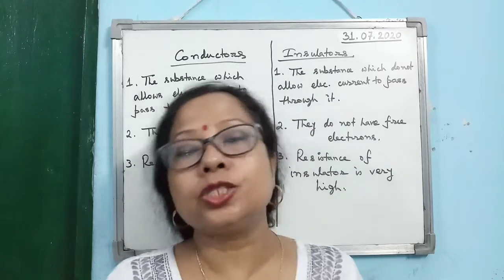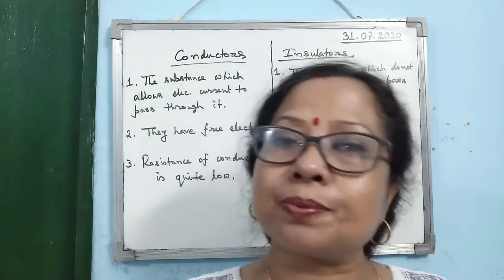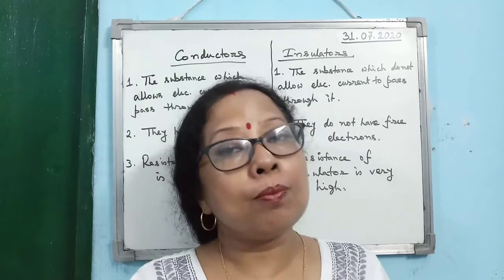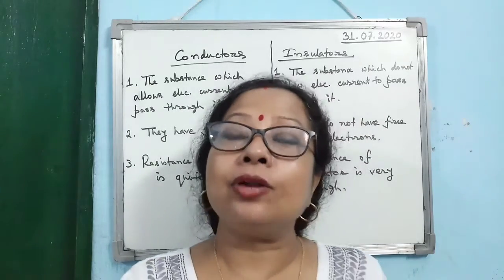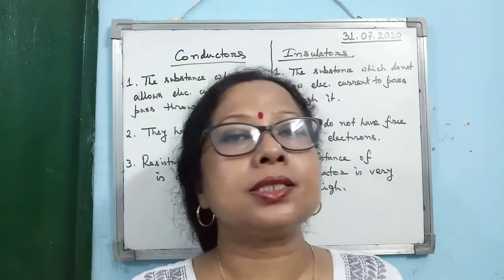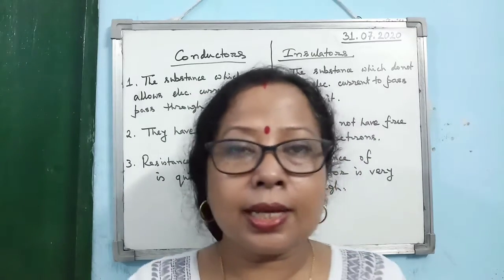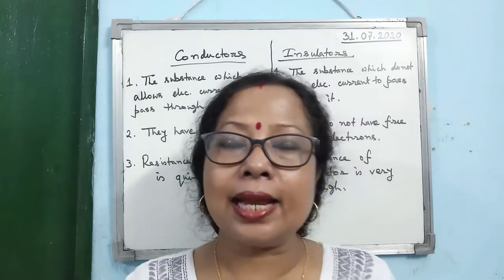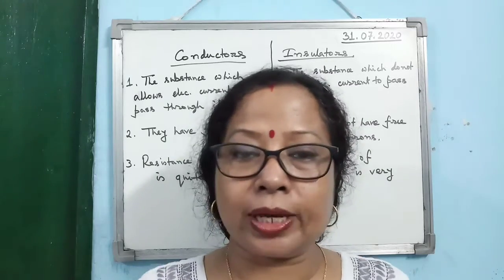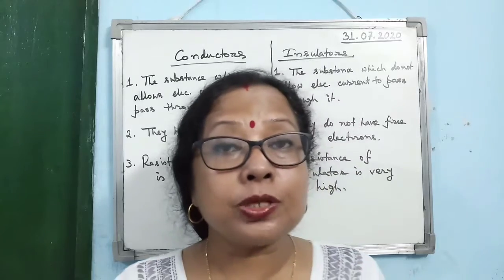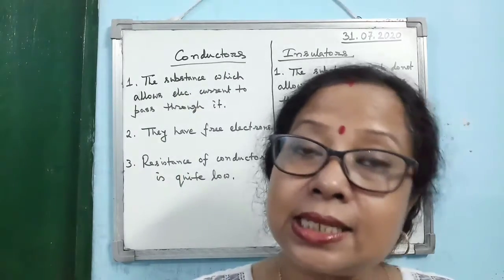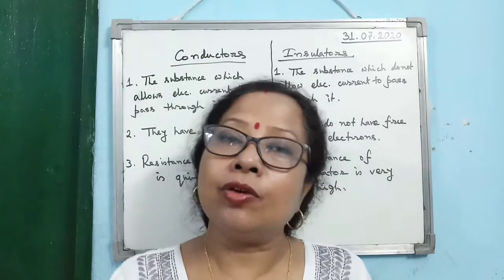Now what are insulators? Insulators are the substances which do not allow electricity to pass through them. And why do they not allow electricity to pass through them? Because they do not have free electrons, and as electric current cannot pass through them, we can conclude that the opposition offered to the electric current, meaning the resistance of insulators, is very high.